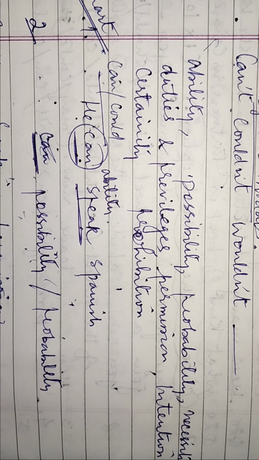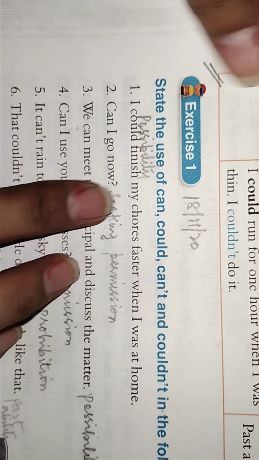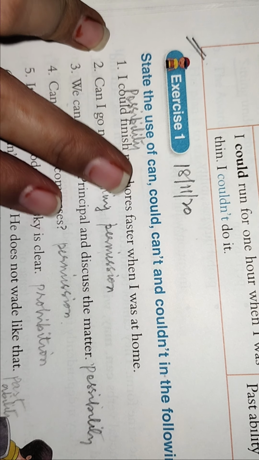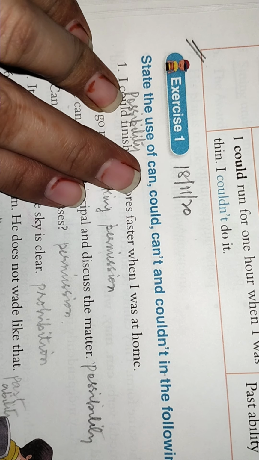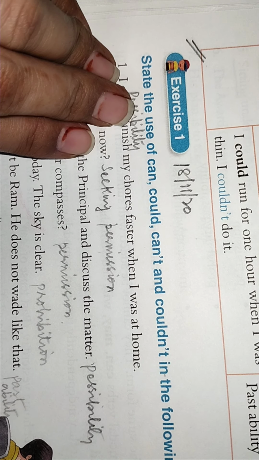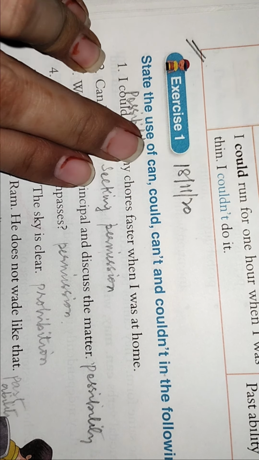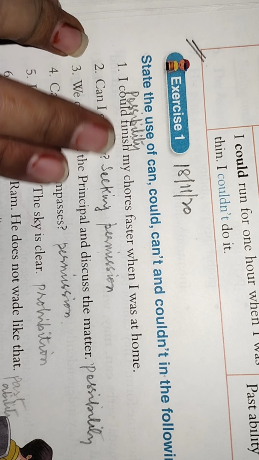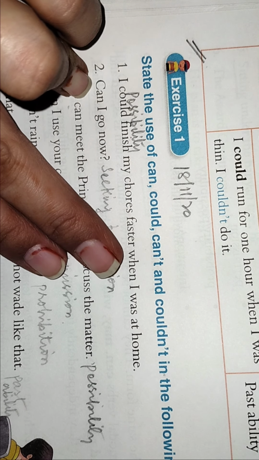So now come to the exercise that is on page number 70. Exercise on page number 70. State the use of can, could, can't, couldn't in the following. So we have to tell their uses, in which form and in which state it has been used. I could finish my course faster when I was at home.